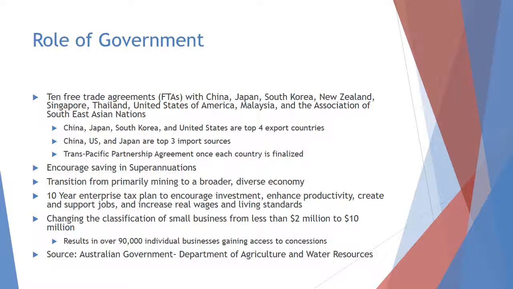The government has also changed the classification of a small business from less than $2 million to less than $10 million, which is resulting in over 90,000 additional individual businesses gaining access to concessions of small business tax breaks.